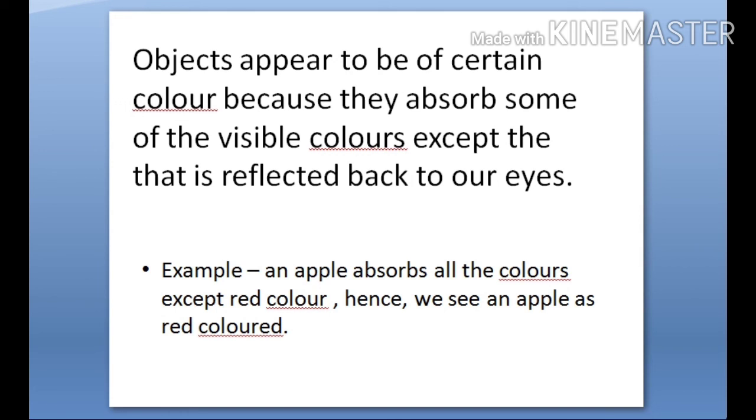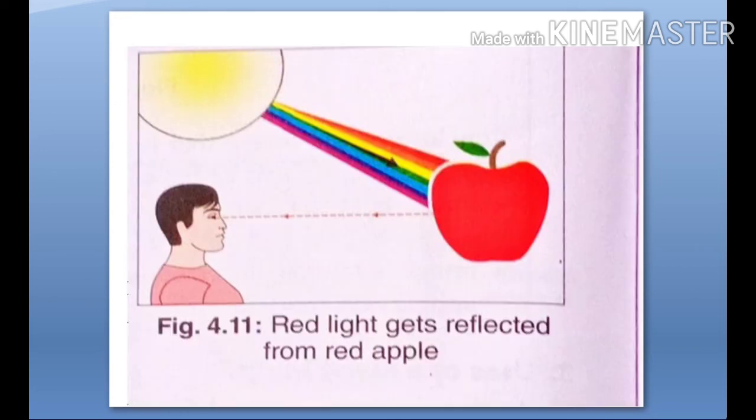We will try to understand by taking the example of an apple. We know apple appears red. What happens when light falls on the apple? We all know light is a combination of 7 different colors. So what happens? This apple absorbs all the 6 colors and reflects only red. That's why apple appears to be red.